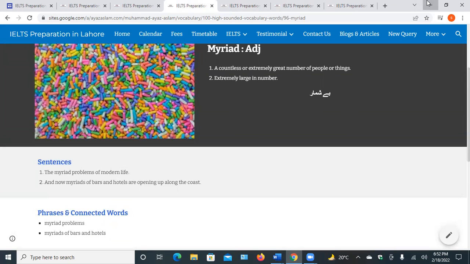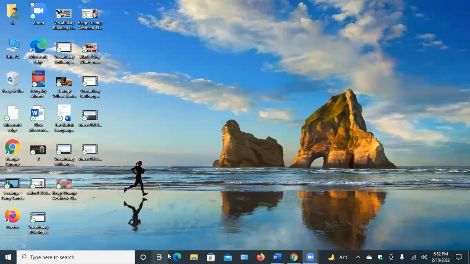Let's try to make sentences. How can we use these words?